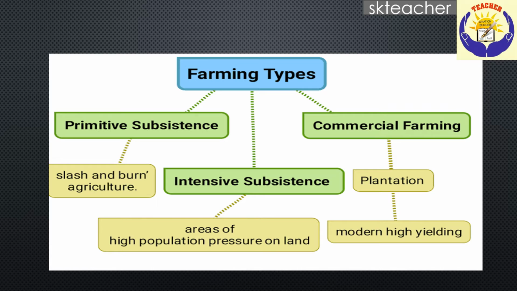Number 2, intensive subsistence, is found in areas of high population pressure on land, which means more areas will be taken to satisfy the high population. Then commercial farming. Here, plantation farming is carried on, and to grow more plants, more modern high-yield variety types of farming are carried on in this area. So in India we follow 3 different types of farming system: primitive, intensive and commercial farming.